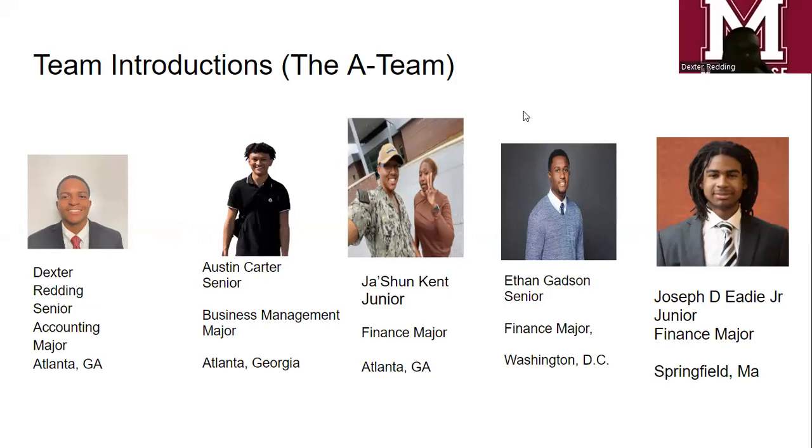My name is Dexter Hiding. I'm a senior accounting major from Atlanta, Georgia. My name is Austin Carter, a senior business management major from Atlanta, Georgia. My name is Jay Sean Kent. I'm a junior business administration major, finance concentration from Atlanta, Georgia. My name is Joseph D.E.D. Jr. I'm a junior finance major from Springfield, Massachusetts.